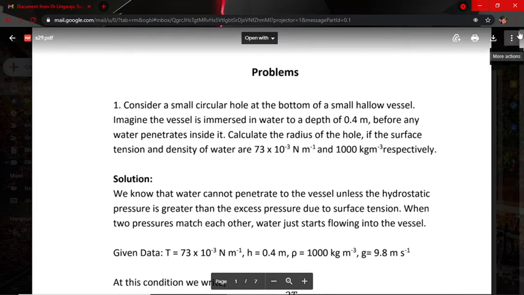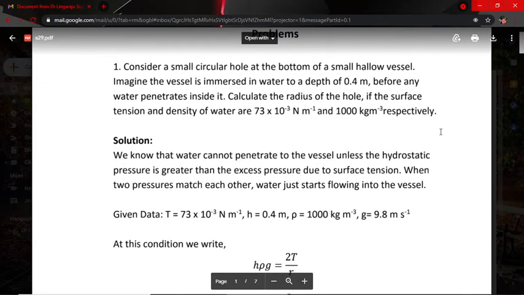So first problem is: consider a small circular hole at the bottom of a small hollow vessel. Imagine the vessel is immersed in water to a depth of 0.4 meter. Before any water penetrates inside it, calculate the radius of the hole. If the surface tension and density of water are 73 into 10 to the power of minus 3 Newton per meter and 1000 kg per meter cube respectively. So this is the given problem.